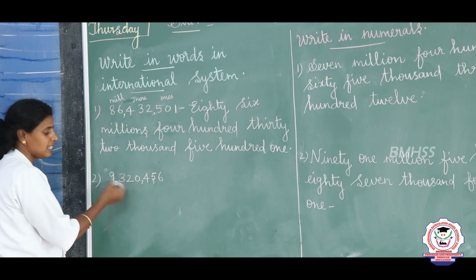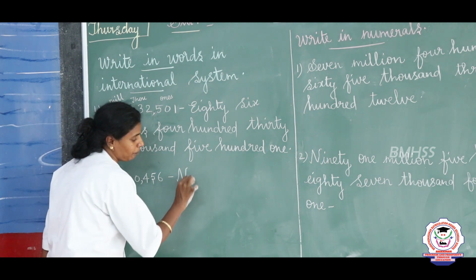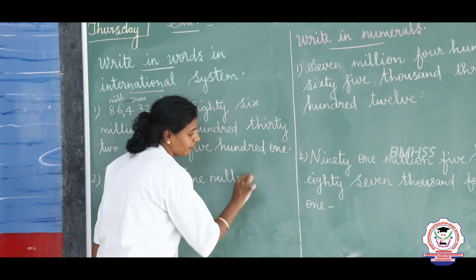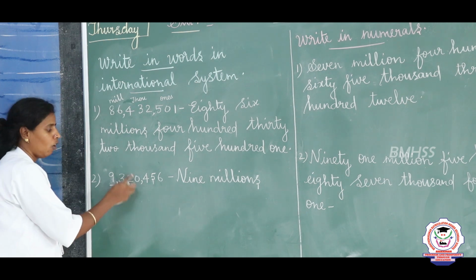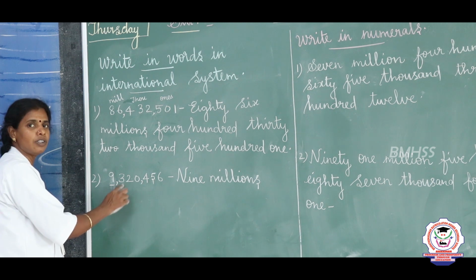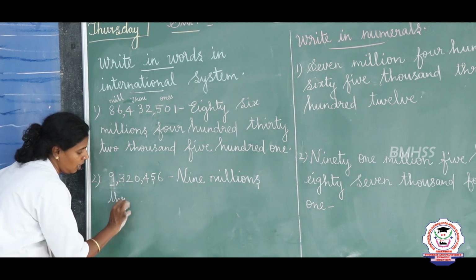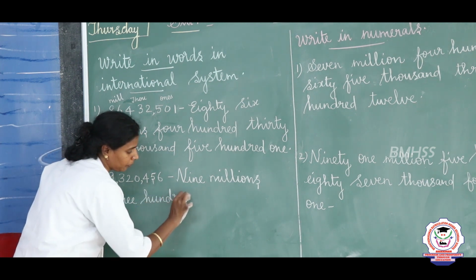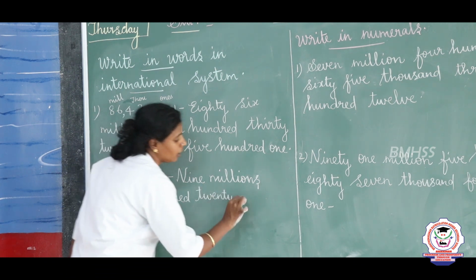So 9 is placed in the millions period. So we are going to write 9 millions. And 320 are in the periods of thousand. So we are going to read 320 as 320,000. So write in words 320,000.